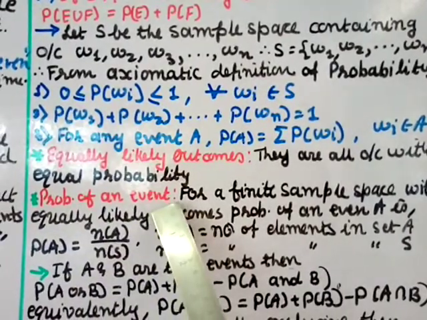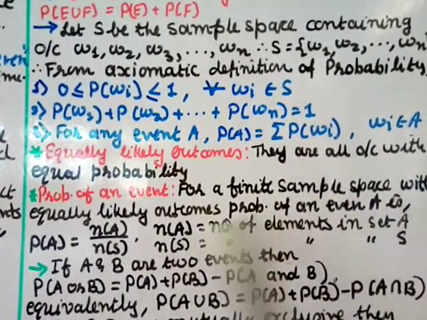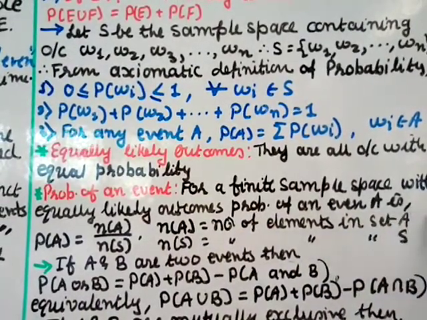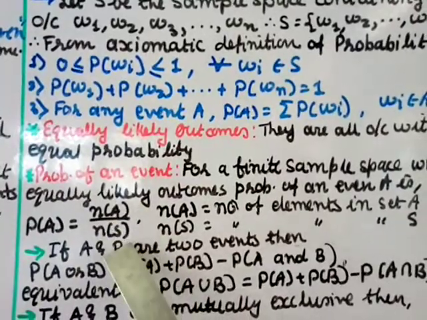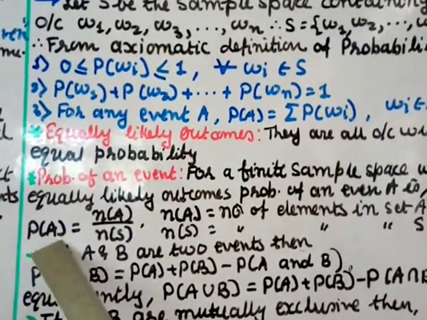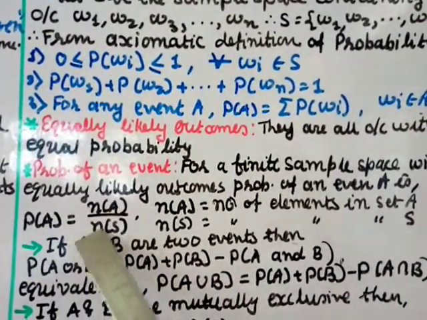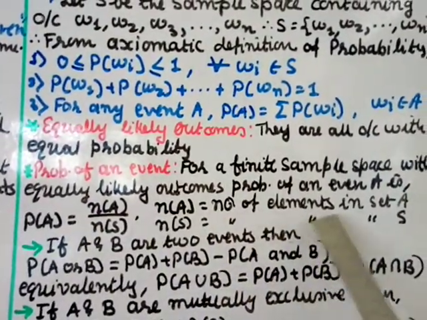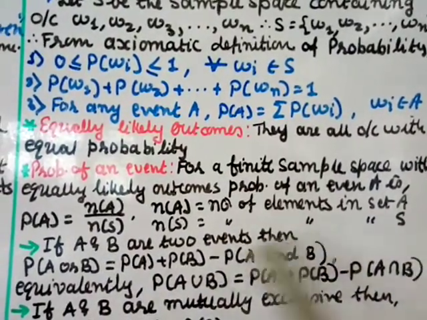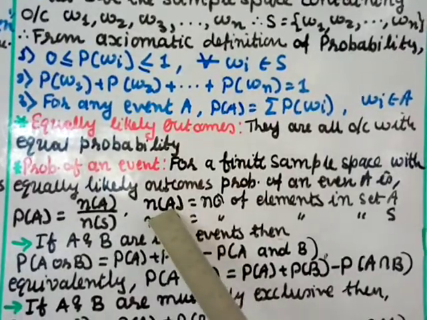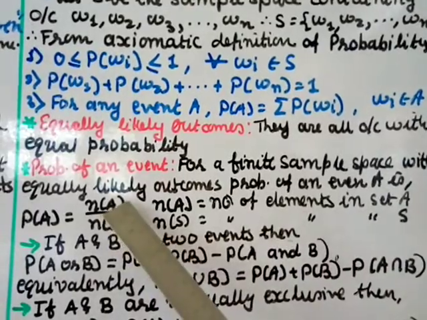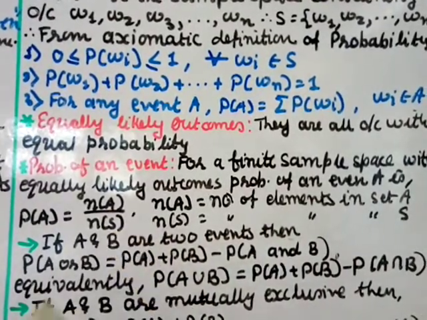Probability of an event. For a finite sample space with equally likely outcomes, probability of an event A is P of A equal to N of A by N of S. Sorry, I misspoke earlier: P of A, probability of A, equals N of A by N of S. N of A is nothing but the number of elements in set A and N of S is the number of elements in set S.